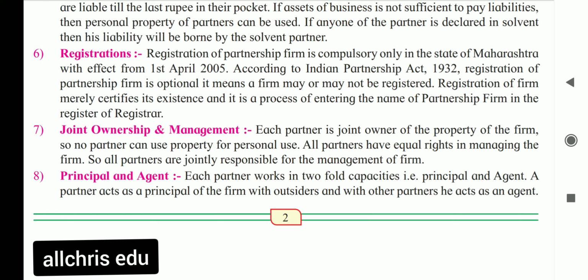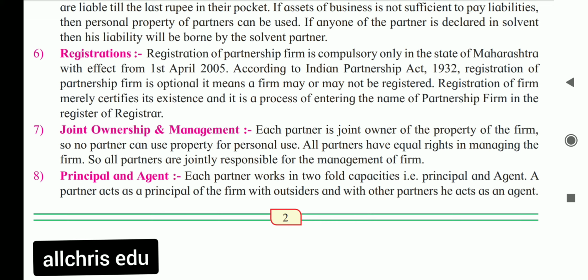Though one partner is managing the business, all partners are equally responsible for his dealings. So in a partnership, ownership as well as management is joint.